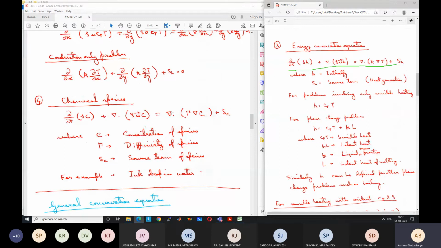And if there is any source term, so constantly I'm dropping a drop of ink, more and more ink is coming into the domain. So how will I incorporate that into the problem? By using a source term. Okay, so it is analogous to your energy equation. All the terms are similar. Okay. C is the concentration, gamma is known as the diffusivity of the species, and S is the source term.